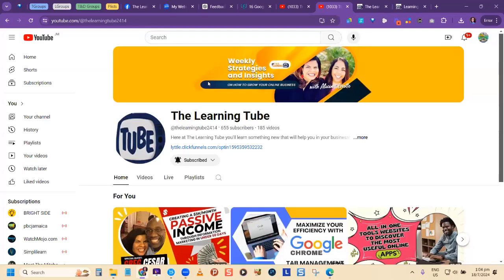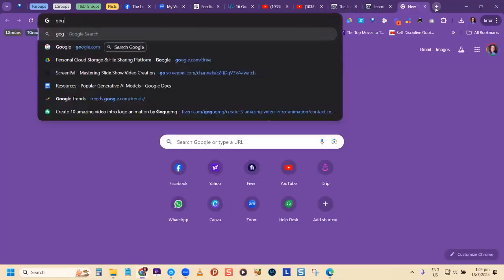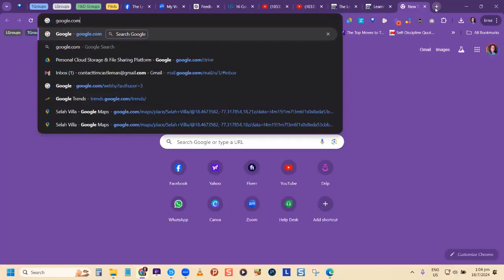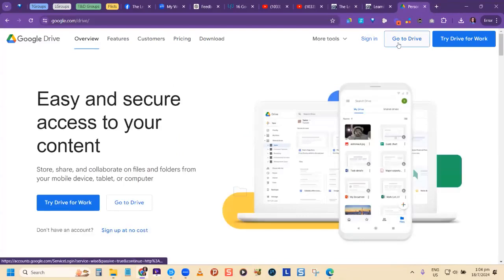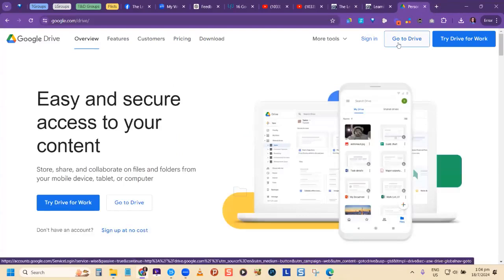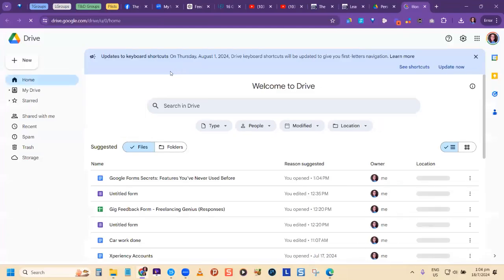All right, so we're going to talk about Google Forms. It's a free application that's linked to the Google Suite, and you're able to use it once you have a Gmail email address. Google Forms is linked to Google Drive. So once you have a Gmail email address, you're able to go to google.com/drive. I'm already signed in, so when I go to Drive, it just drops me into my Google Drive.